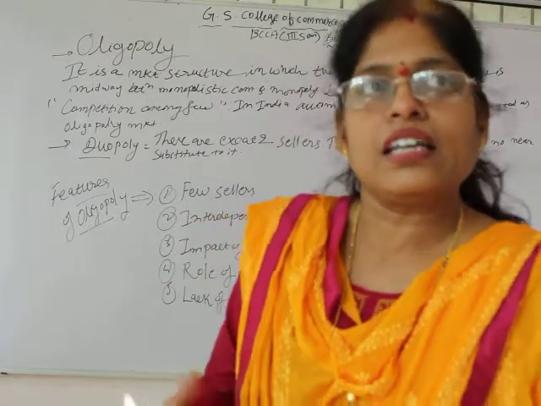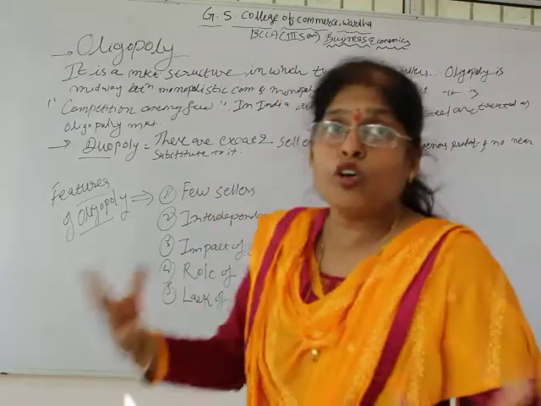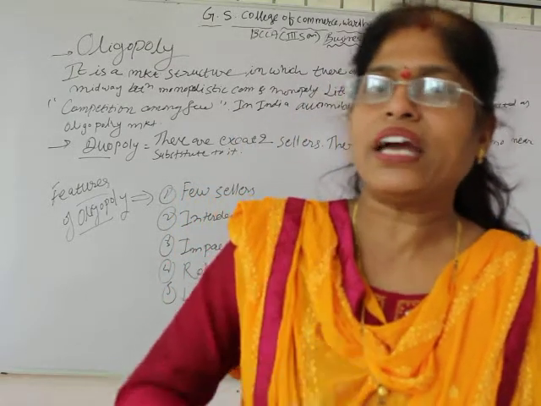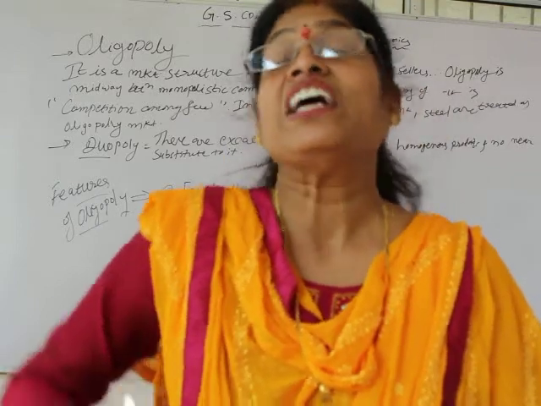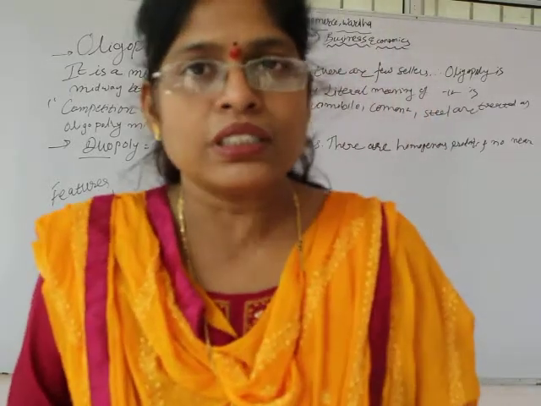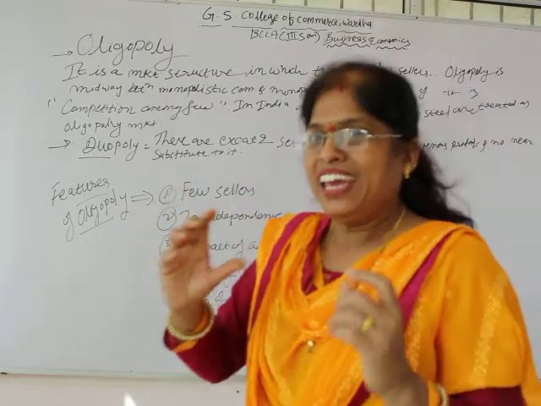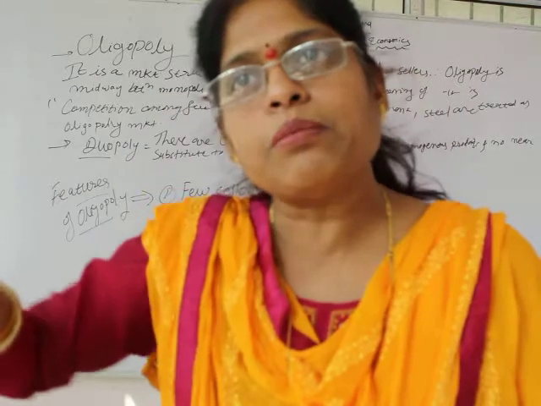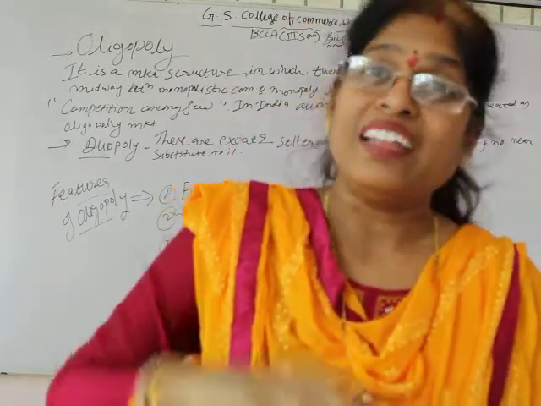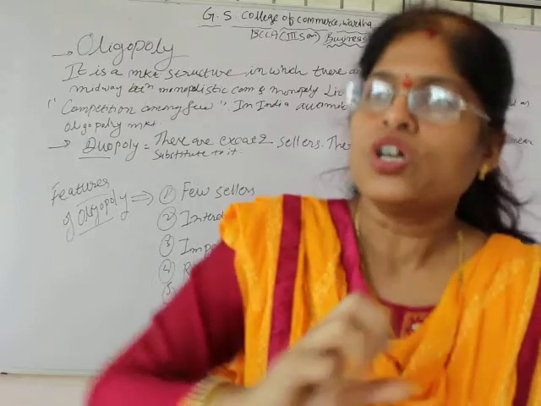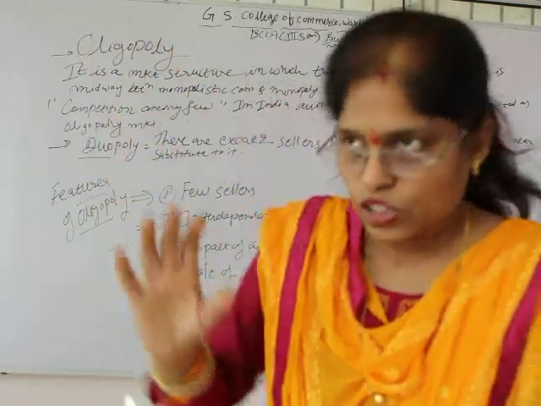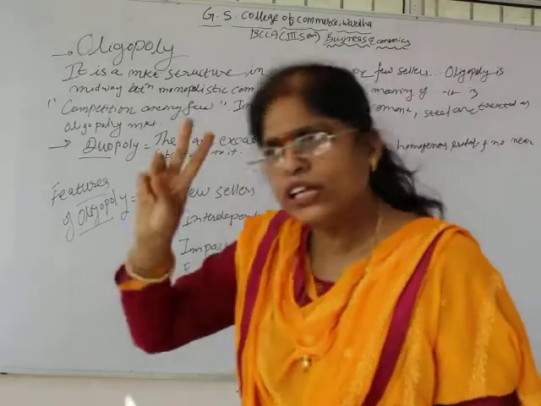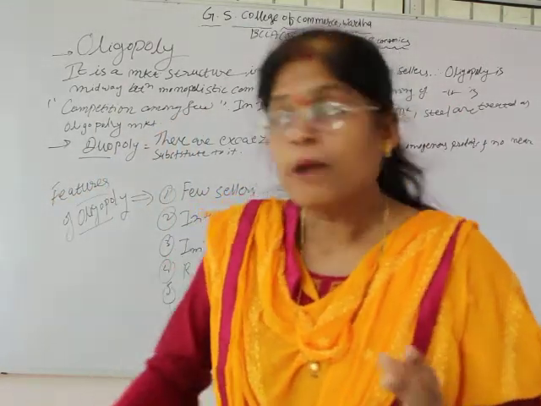Then there is another concept which is known as duopoly. Now what is this duopoly? Duo means two. There are exactly two sellers in the market structure where they are selling their products. But in actual practice, only two sellers is not exactly a market situation, and that is why either there is a monopolist or there is an oligopoly market structure. But in case of duopoly, there are exactly two sellers. Only two sellers are there who are selling their products.